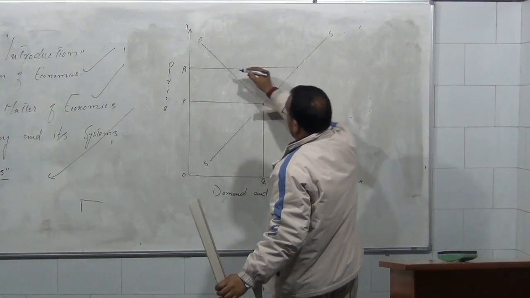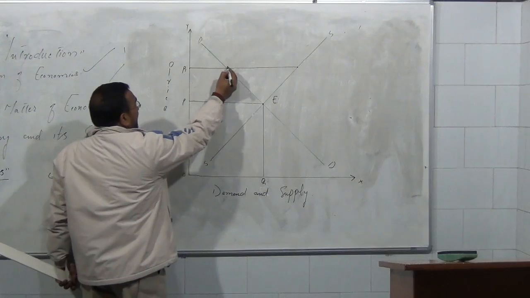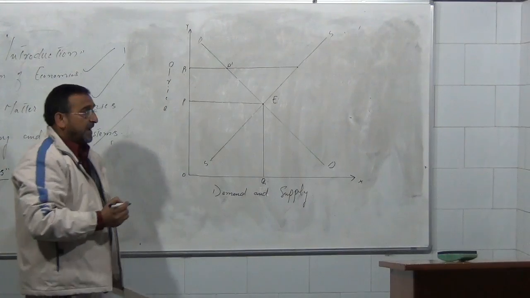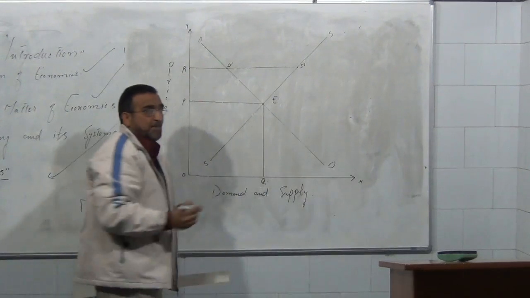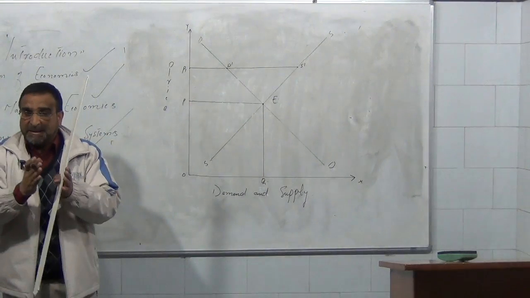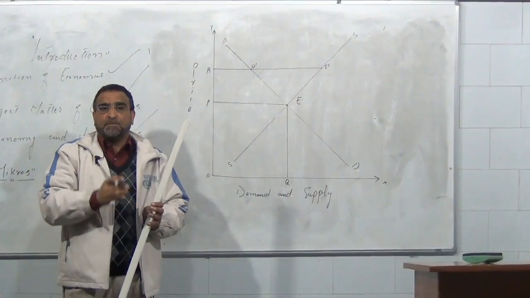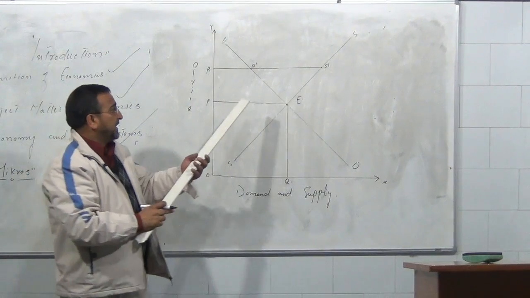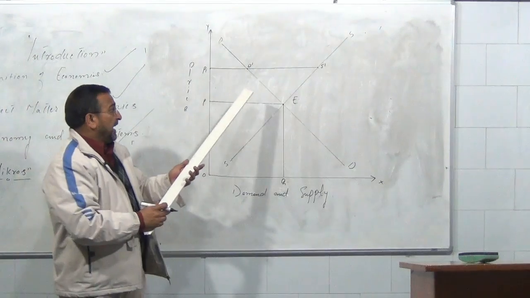Now see what happens when P1 is our price. Then P1D1 is our demand and P1S1 is our supply. When there is excess supply in the market and less demand, the prices will come down. This is by the law of demand, which we are going to study in the classes to come.